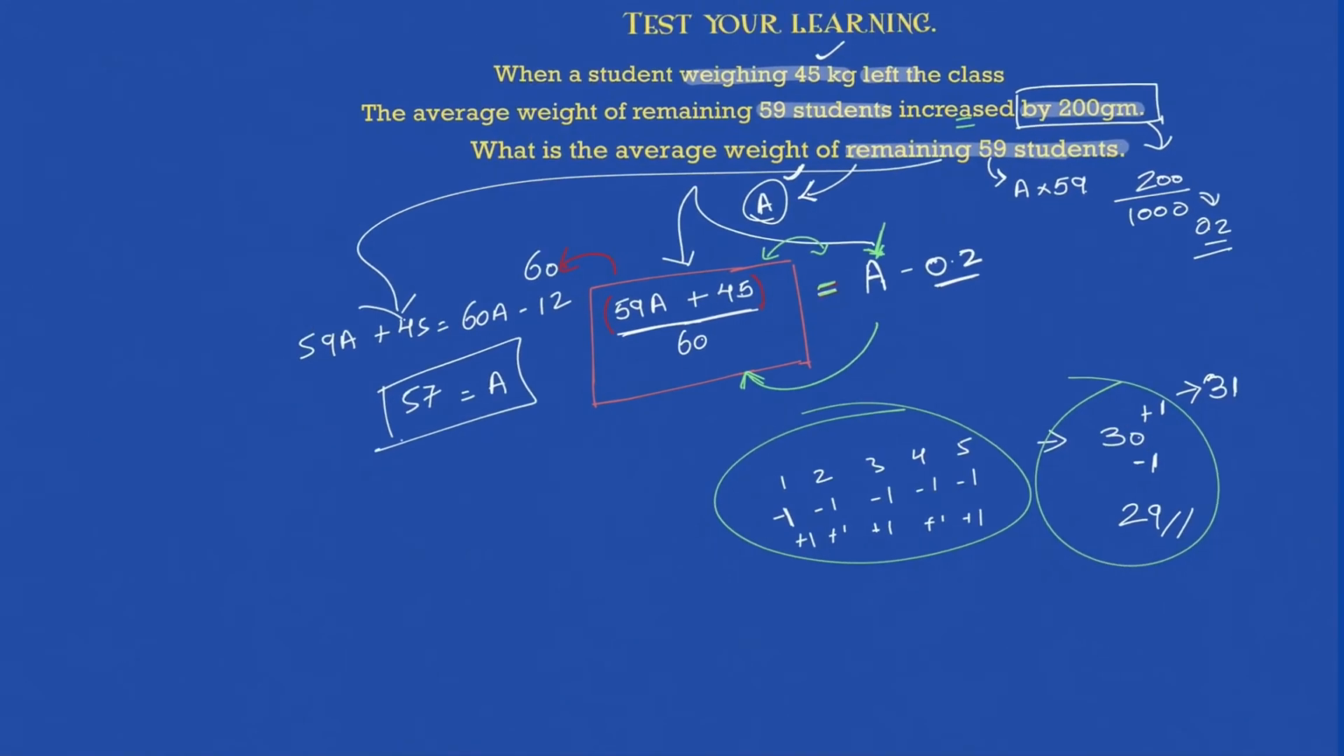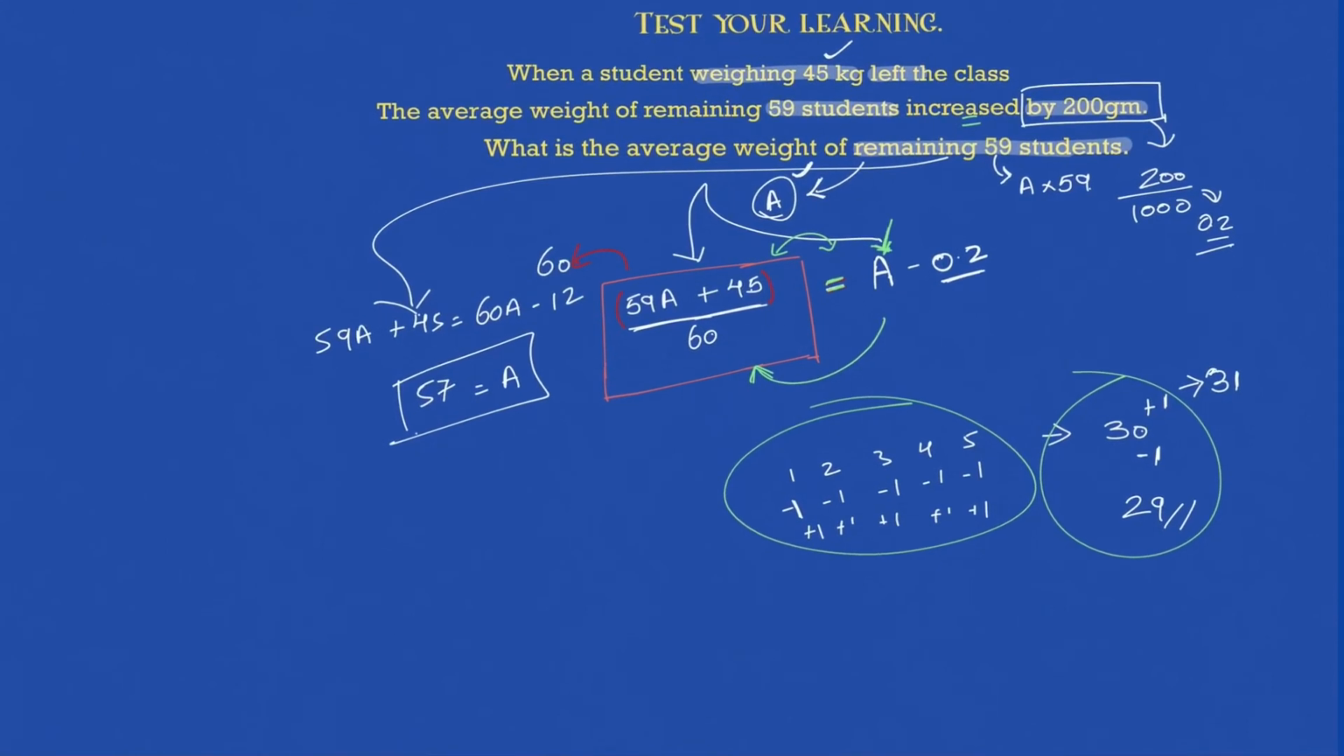Can I solve this by shortcut first of all? Yes, we can, because all the problem with averages is just that you have to think in the right way. So what is being told now? See, a student weighing 45 kg leaves the class and the average weight of the remaining 59 students gets increased by 200 gram, which means what?